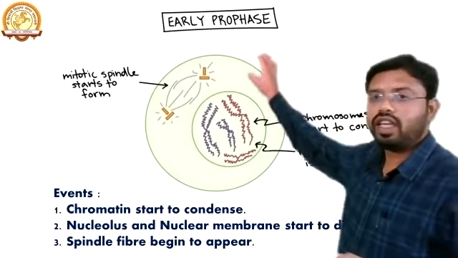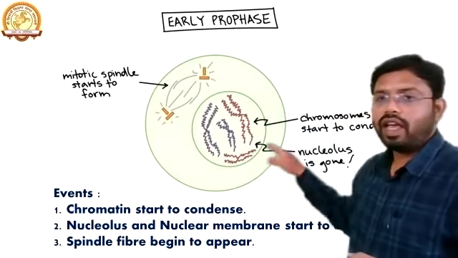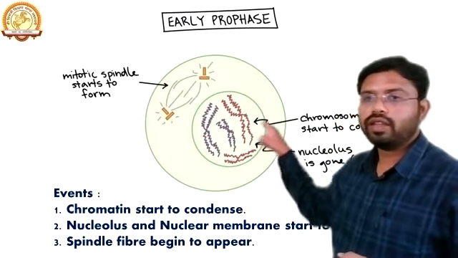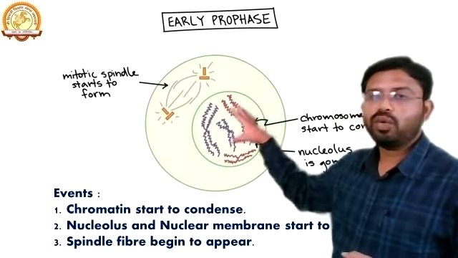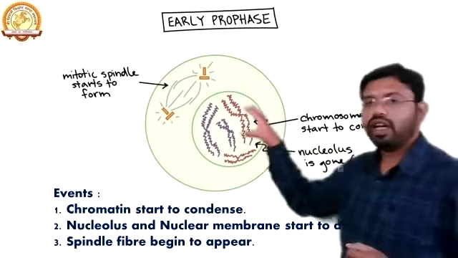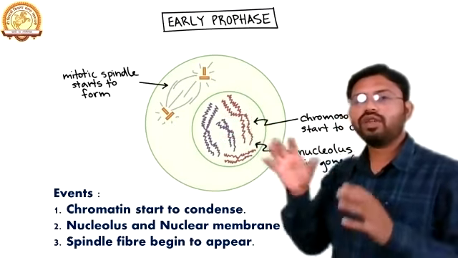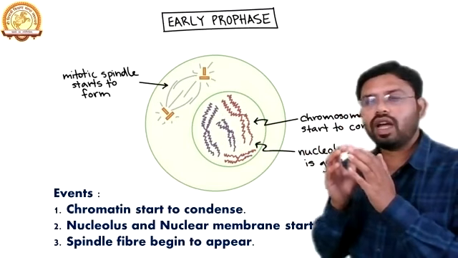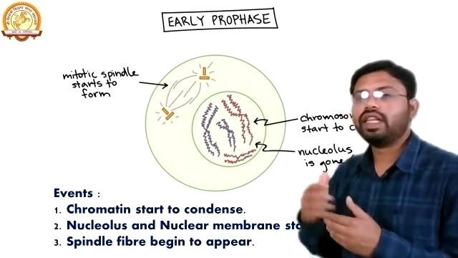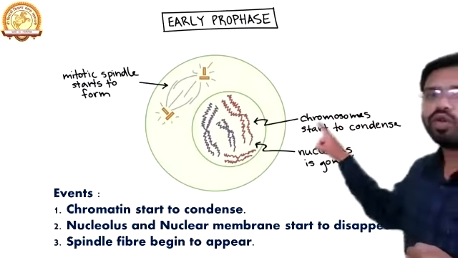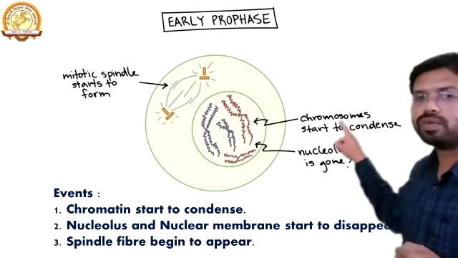Here we can see a cell, and in this cell there is a nucleus, and in the early phase, early prophase, there is the presence of chromatin only. As time passes, this chromatin starts to condense, and after condensation of the chromatin, it forms the chromosomes.